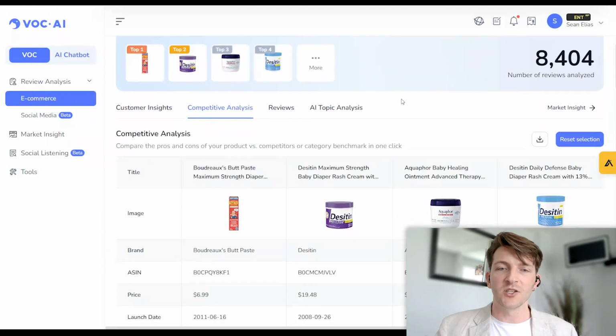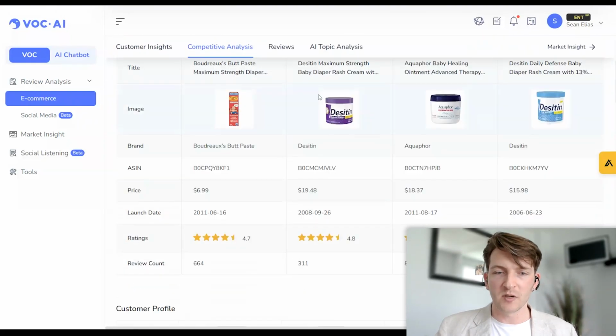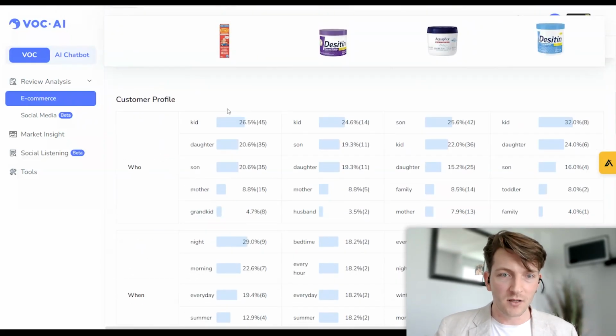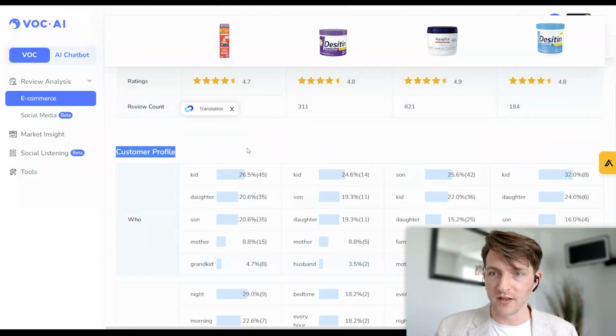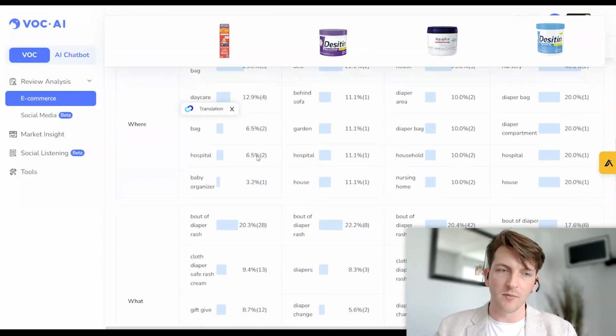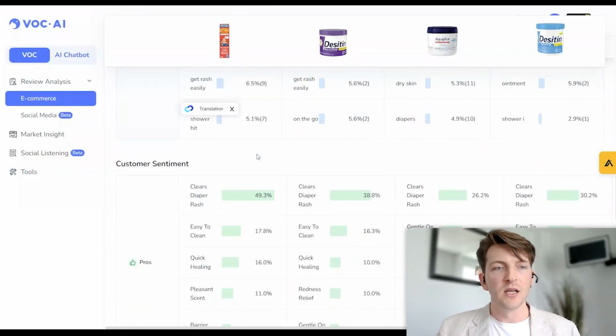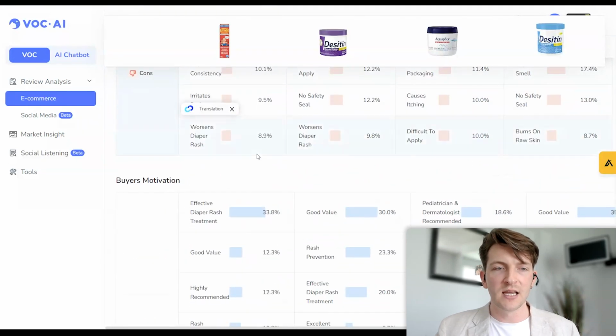It's where you can analyze your brand versus other brands, right? What are people saying about your brand? What customer avatar are they targeting and appealing to versus one of the other brands? We can see Aquaphor is primarily for sun, and then the other ones are a bit more generic for the kid. And as we scroll down, we're just comparing brands here side by side, which is nice. So that is the review analysis.